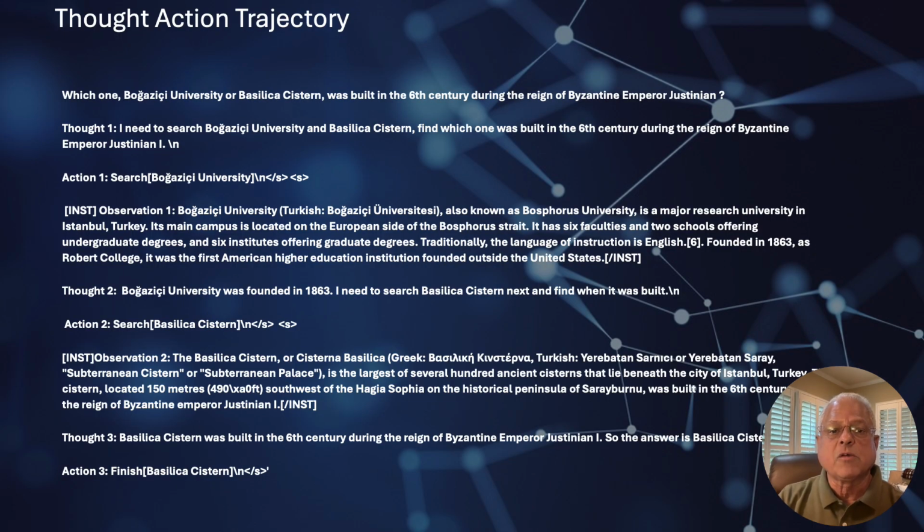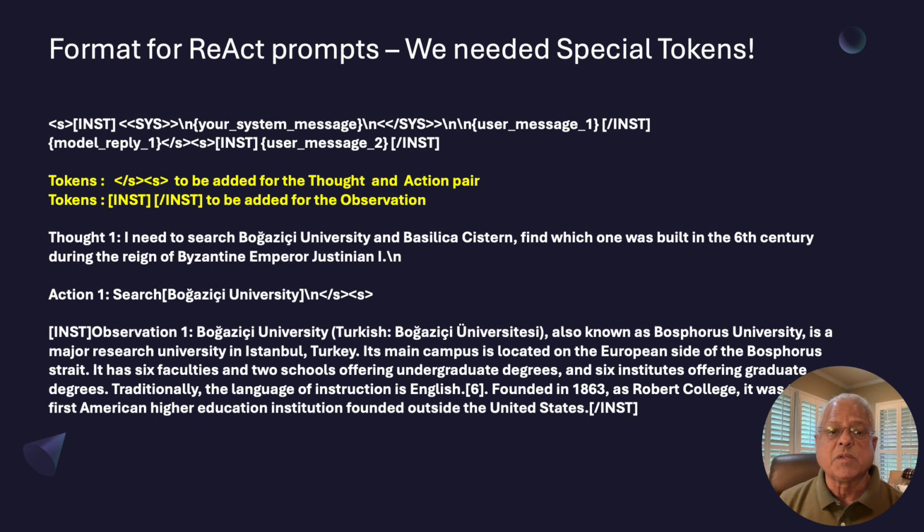So here's an example of the thought action trajectory. The question is, which one, Bogazici University or Basilica Cistern, was built in the 6th century during the reign of Byzantine Emperor Justinian? So it goes through these various thoughts, actions, searching Wikipedia, evaluating the results, and finally comes up with the correct answer, which is Basilica Cistern. One of the first things we realized was that Llama requires a very specific format for its prompts, and that we needed to include special tokens, for example, start tokens, end tokens for each of the action pairs, instruction begin, instruction end tokens, and so we had to go through and reformat all the data.